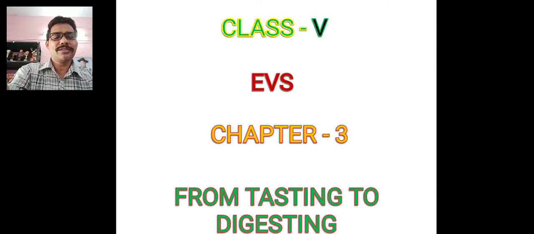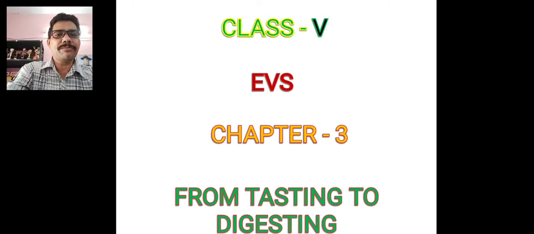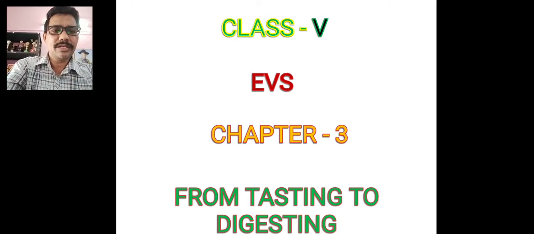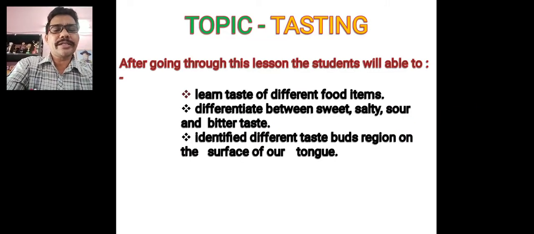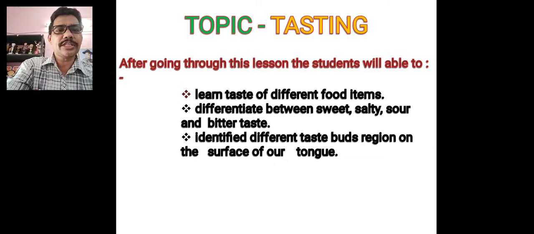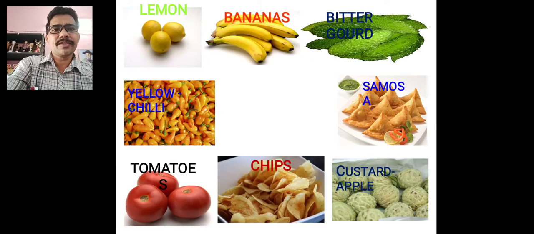Good morning, students. Today we will learn Class 5 EVS Chapter 3, From Tasting to Digesting. In this chapter we will learn the taste of different food items, differentiate between sweet, salty, sour and bitter taste, and identify different taste bud regions on the surface of our tongue.